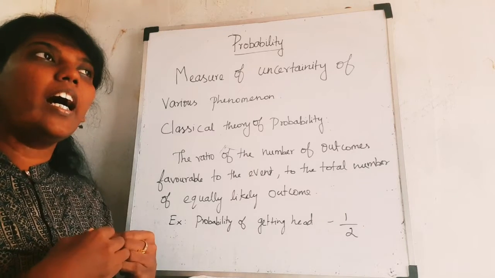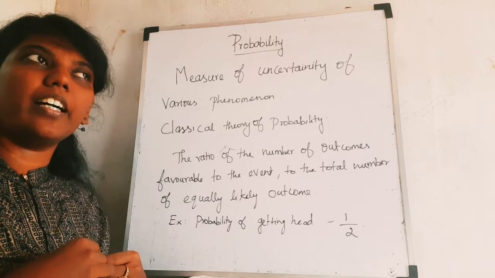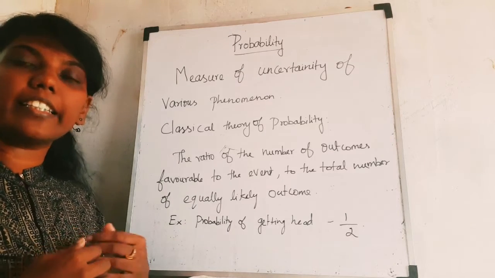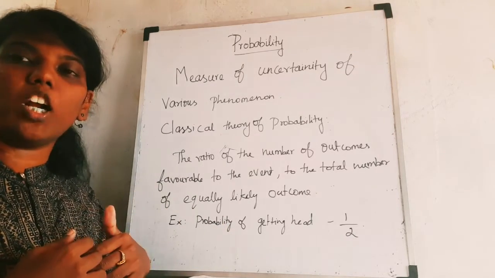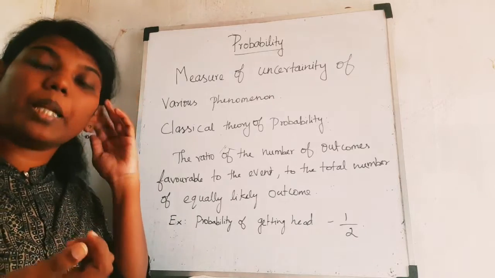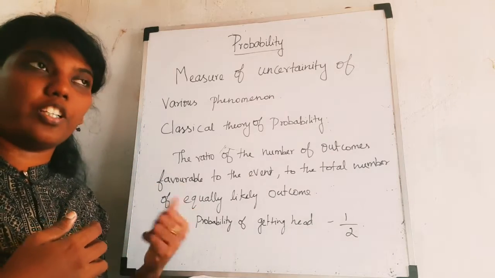Of course, there are some certain things when coming to the mathematical side, but the uncertain things are like whether it may happen or it may not happen. Today it may rain or it may not rain. So these things come under this category.